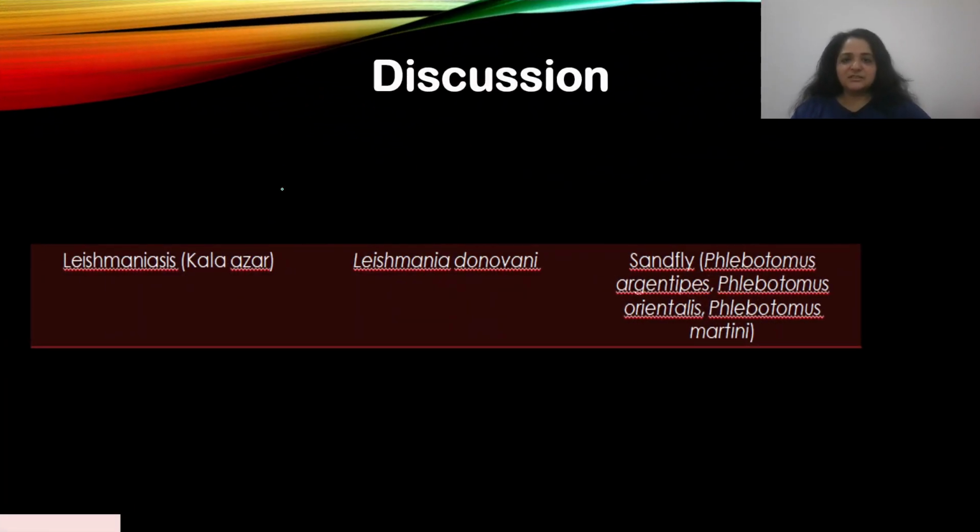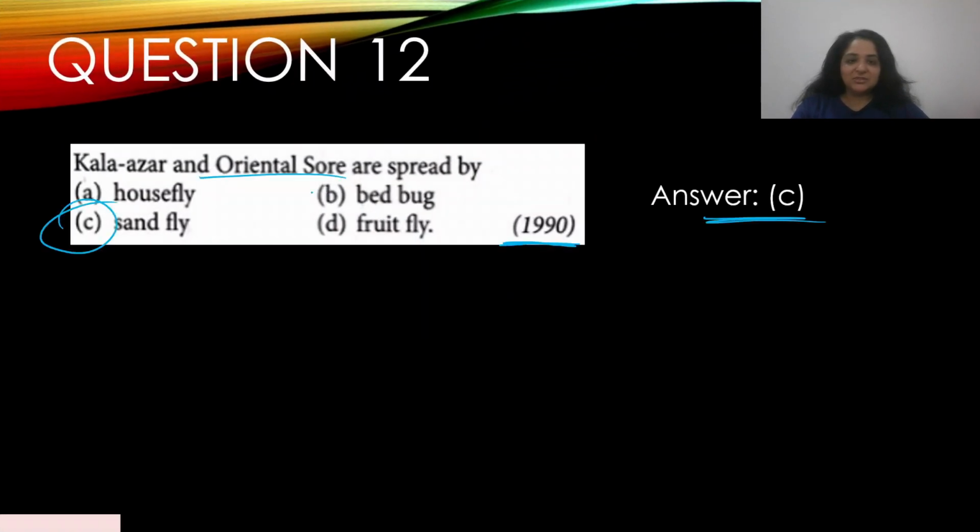We discussed this in human health and diseases also. This table is actually taken from one of my presentations there. Leishmaniasis is Kala azar, and the vector that spreads it is the sandfly, Phlebotomus. If you had read that chapter properly, you would have known this answer, right? It's not A, B, or D.